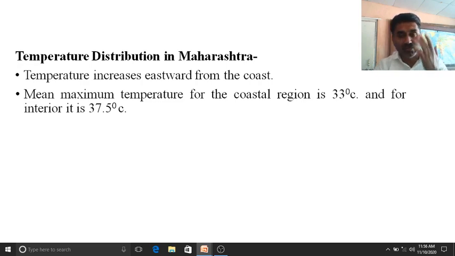So we have already seen that how coastal part is humid and why there is a low temperature, because there is a nearness of the water bodies, and there is less temperature due to the presence of water. But in the internal part we can see there is a high temperature, and the mean maximum temperature is 37.5, because land part is heated quickly, and it also cools down quickly, so that there is a high temperature.